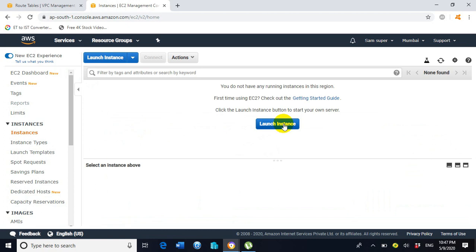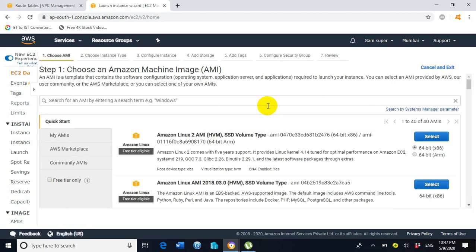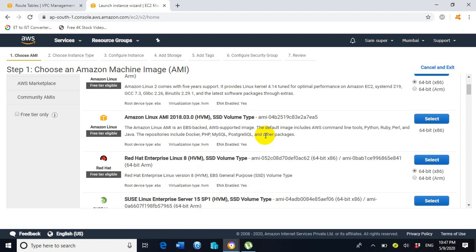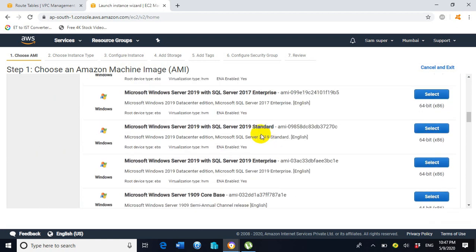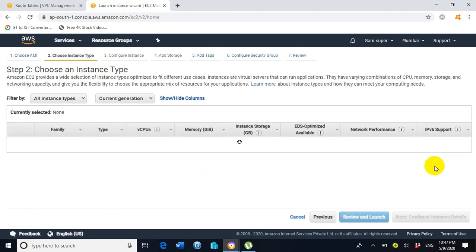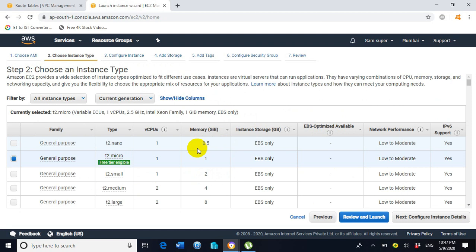Click on launch instance. So now we are redirected towards step number 1, choose a machine image. This option will give you the image of the operating system through which we can create an EC2 instance. So let's choose Microsoft Windows Server 2016 Base for testing purposes. Click on select.